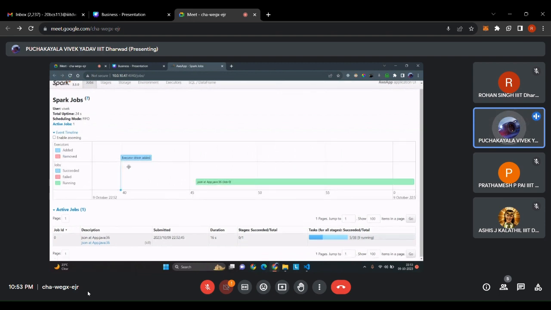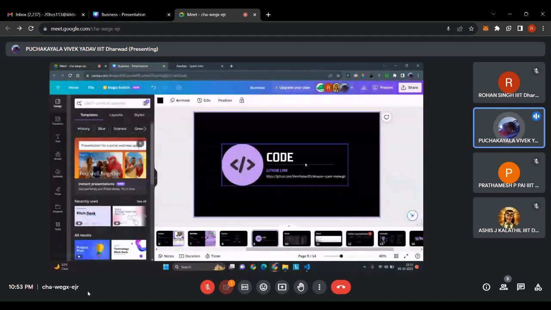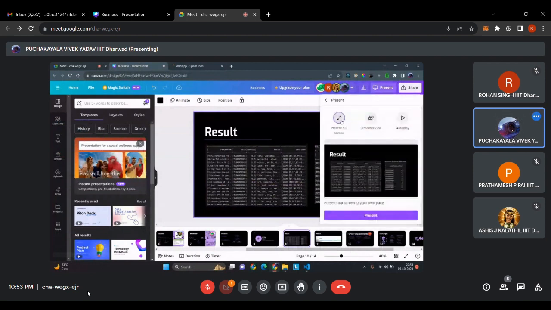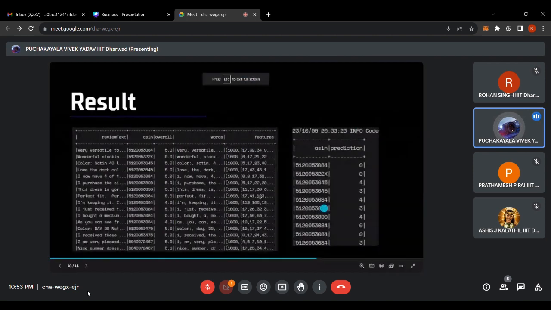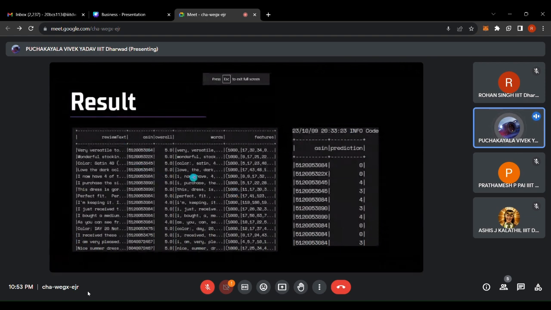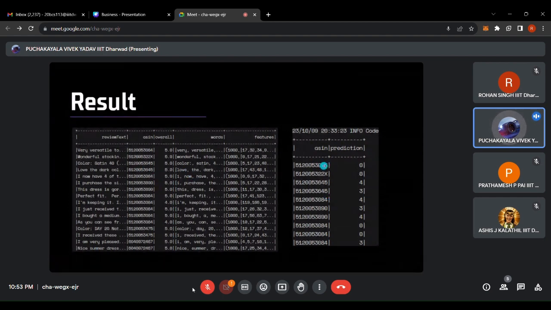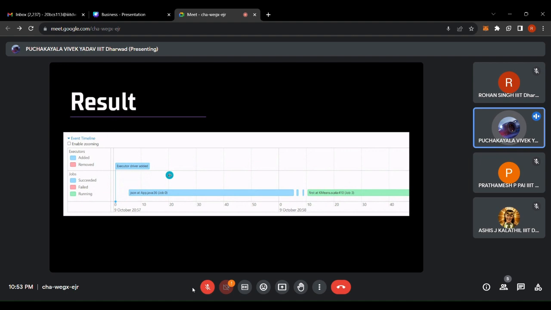Here we can see the different jobs. Like right now, one job is started with 38 subprocesses in it. After completing, we can get results something like this. Sorry, let me continue presenting. So this is the loaded RDD, which is printed after the complete loading phase, and these are the predicted results of K-means clustering. As you can see, we have the product ID here followed by the clusters to which they belong, and this is the Spark UI's jobs module.